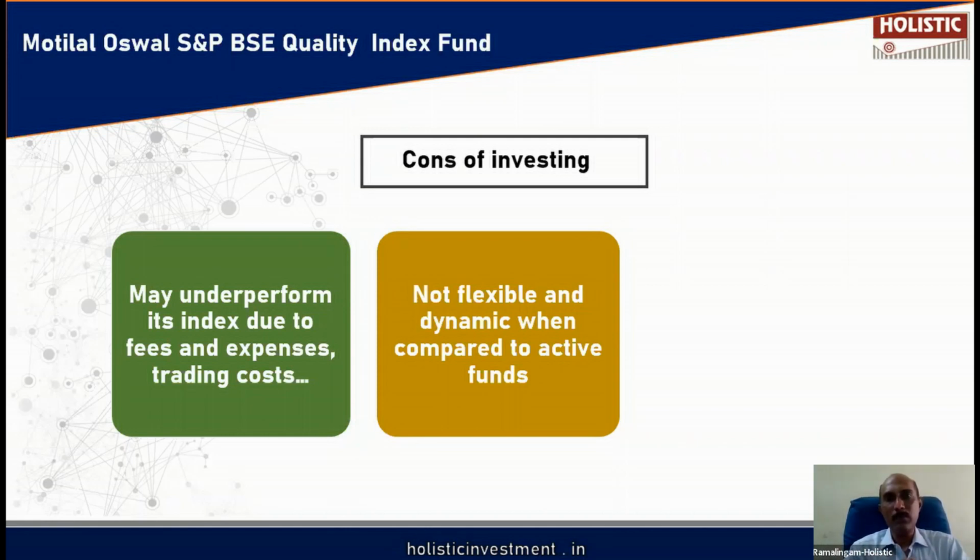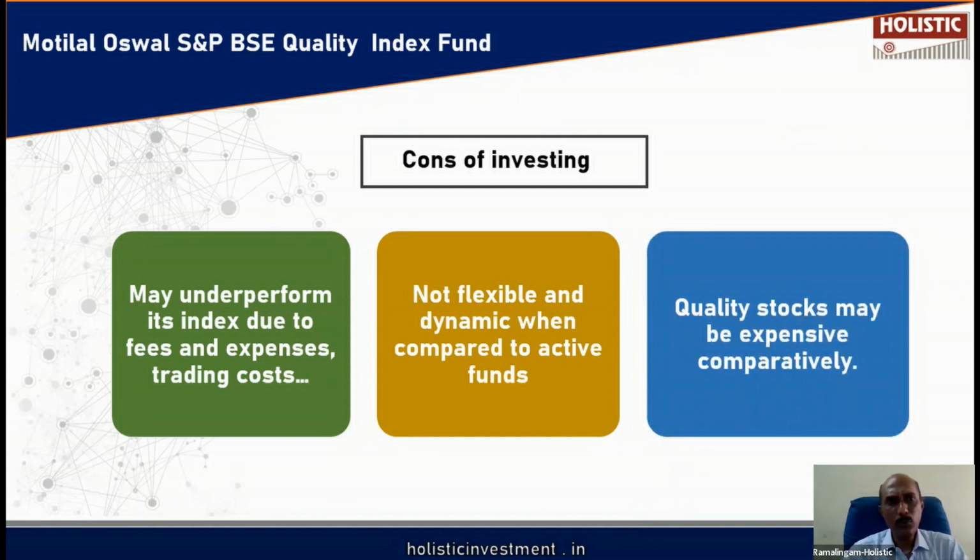So that way, in the actively managed fund, the fund manager will be able to reduce the exposure from the sector where the outlook is dull, and he can increase the exposure where the outlook is bright. Similarly, he can come out of a stock which seems to be deteriorating. He can invest in a stock which is very promising. He can increase the weightage. It is not possible in the index fund. He can't do any dynamic fund management changes. He has to simply follow the index. He can't do anything outside the index.